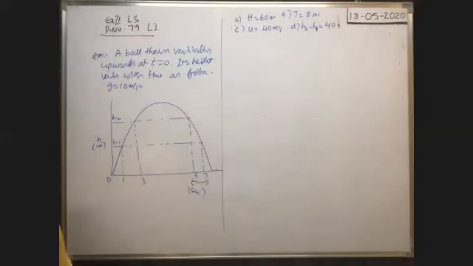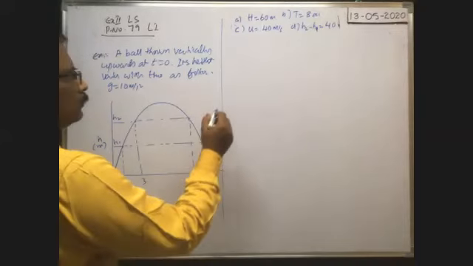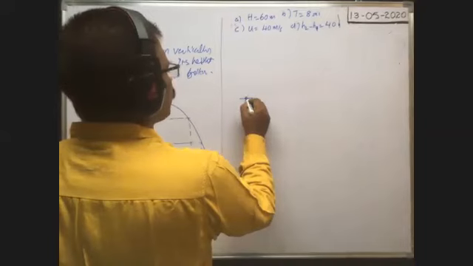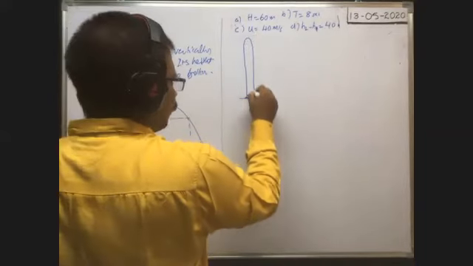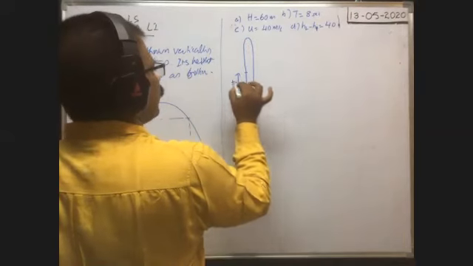Okay, now you see here, already in case of a vertically projected body, we know, while it is coming down like this, at a time t1 it is at this height.